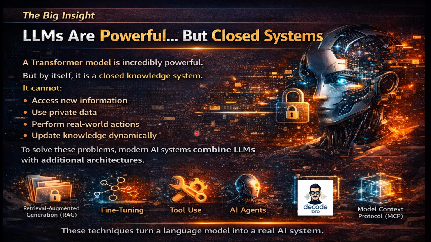Modern AI systems solve them by augmenting LLMs with additional architecture. Techniques like retrieval augmented generation or RAG, fine tuning, tool use, AI agents, and model context protocol or MCP. These approaches connect the language model to external knowledge, tools, and systems. And that is what transforms a simple language model into a powerful real world AI system.